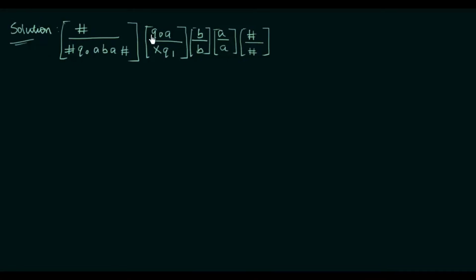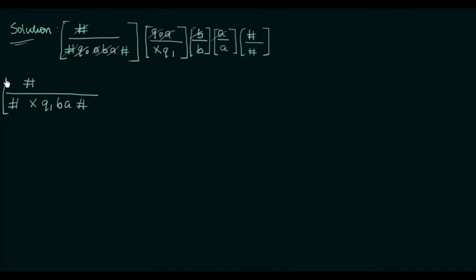Now we have this. Now let's see if it is matching or not. So this hash and hash will be cancelled, and this Q0 and Q0 is cancelled, this A and A is cancelled, this B and B is cancelled, this A and A is also cancelled, and this hash and hash also can be cancelled, but I will just leave it to be written down to the next step. Now let me write down the remaining things to the next step. So here I have a hash, so I have hash over here, on top only hash is there, and then in the denominator we have hash, this hash X Q1BA, X Q1BA, and this hash.